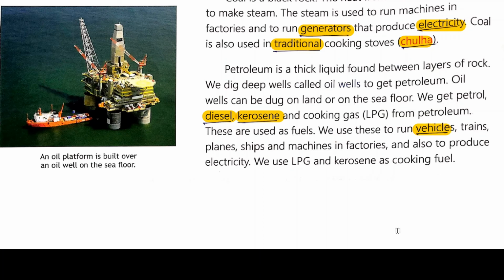It is not only used for cooking; vehicles, trains, planes, ships and different machines in factories run on it, and it also produces electricity. Mainly LPG and kerosene are used as cooking fuel.